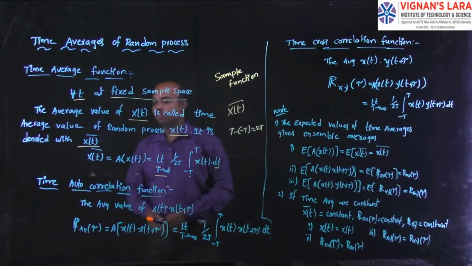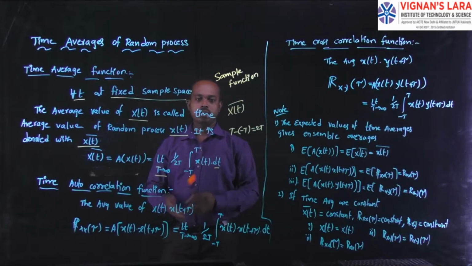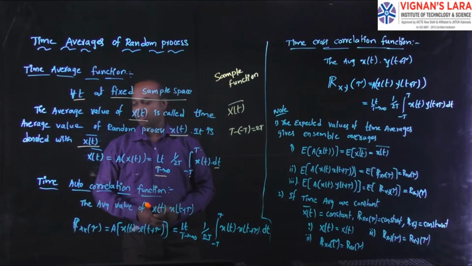This is the function of time averages. The time average we define with the limit as T tends to infinity of 1 by 2T integral from minus T to T of x of t into dt. This is the time average function formula. And the next one is the time autocorrelation function.